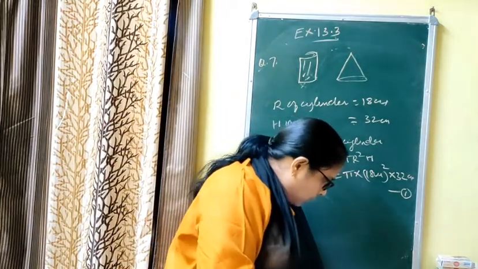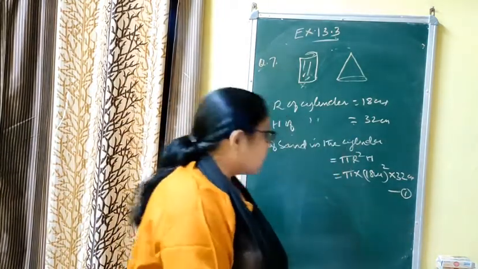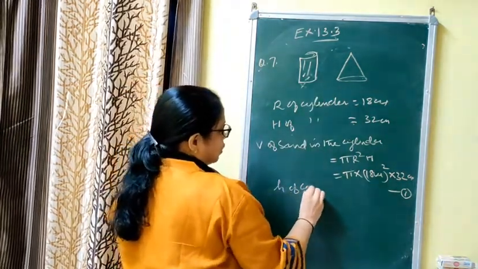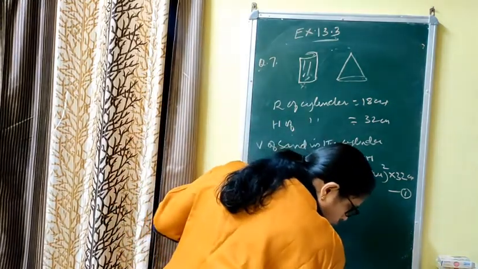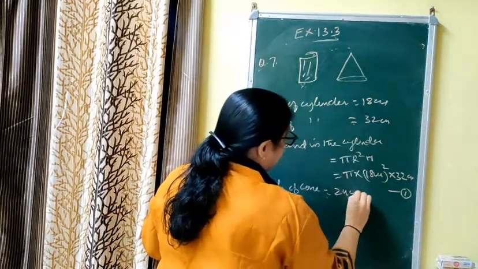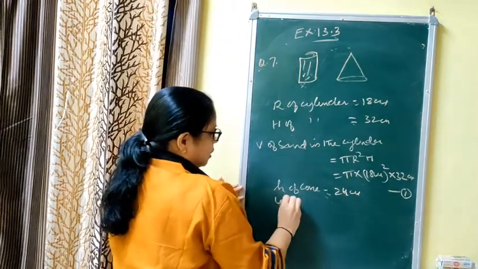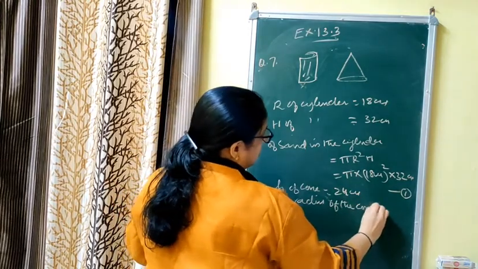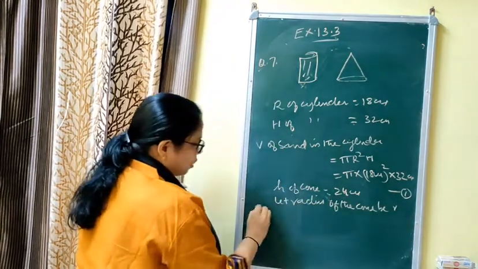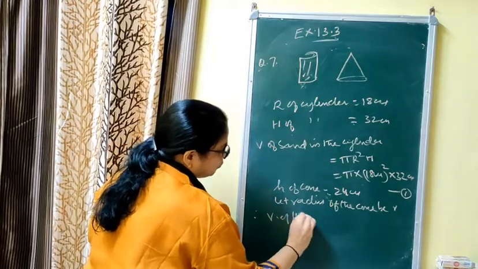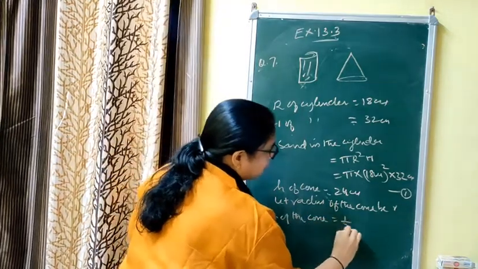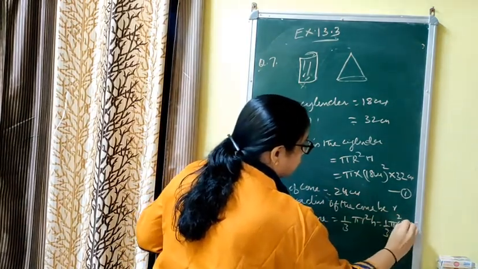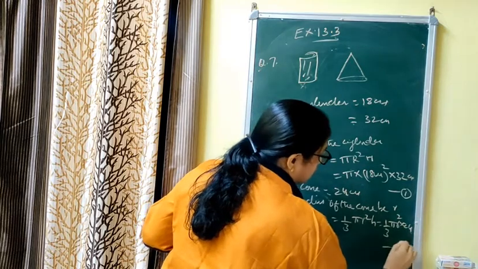And this is converting into a conical heap of height. Height is small h. H of cone, the conical heap height, is given as 24 centimeter. And let the radius of the cone be small r. Therefore, volume of the cone is equal to 1 by 3 pi r square h, that is 1 by 3 pi r square into h, which is 24. That is equation number 2.